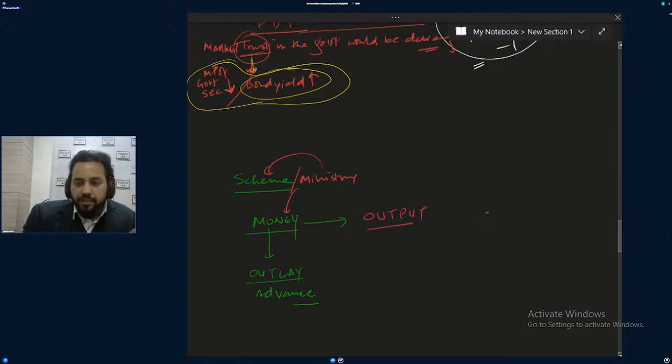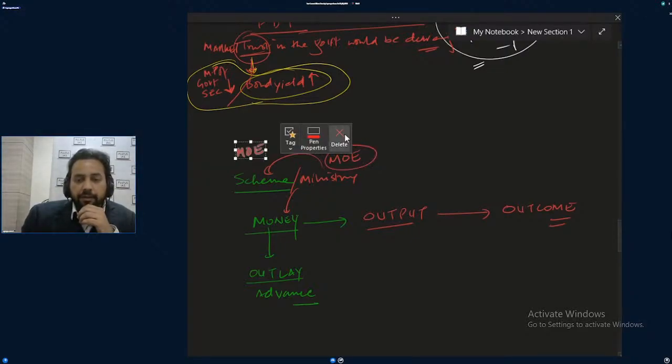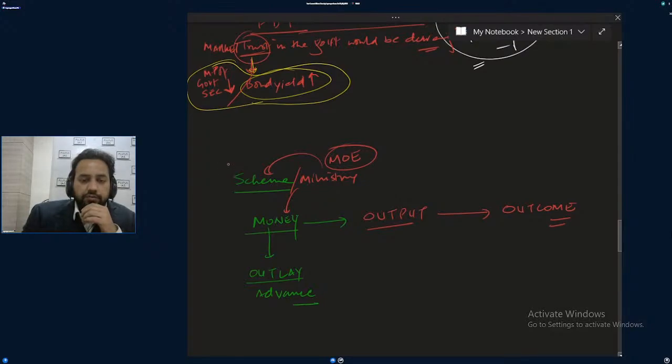And what is outcome? I can take any example, generally I take the Ministry of Education. For Sarv Shiksha Abhiyan, for example, the Ministry of Education is taking 10,000 crore rupees. That's fine, take this much money. So what is the output?